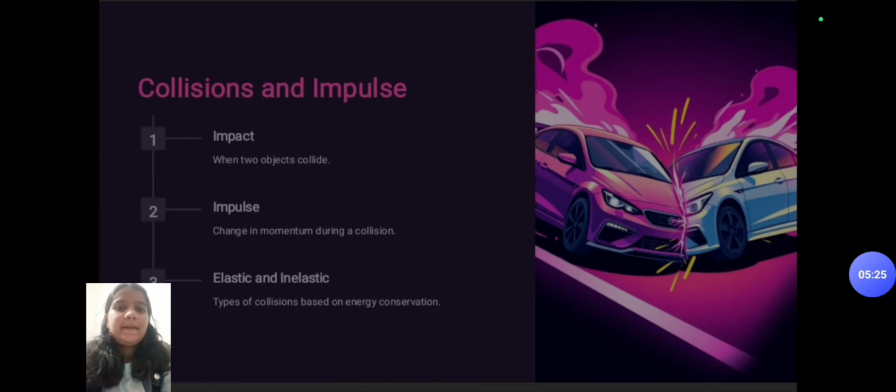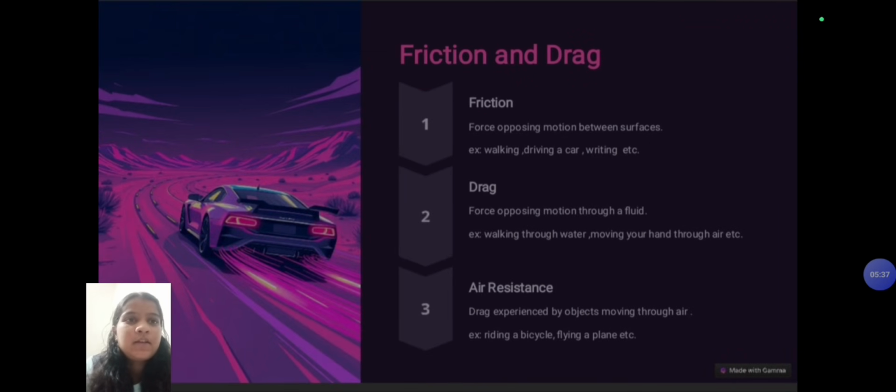Collision and impulse. Impulse. Change in momentum during a collision. Elastic and inelastic. Types of collision based on conservation of energy. Friction and drag. Friction. The force opposing the motion between surfaces is called friction. Example: walking, driving a car, writing, etc.